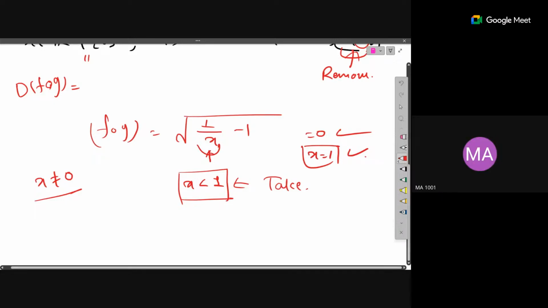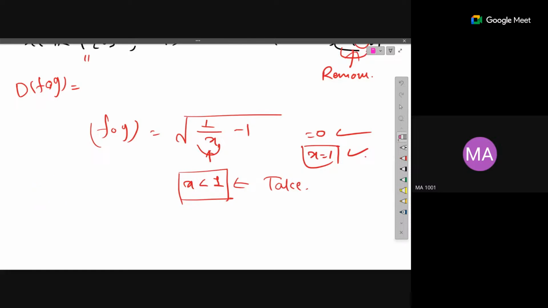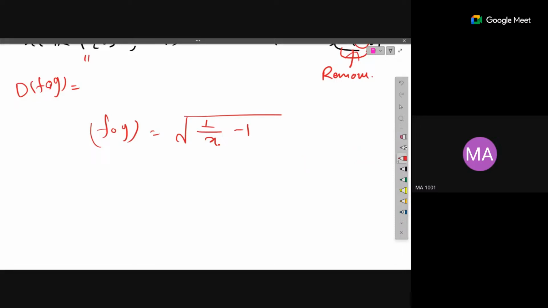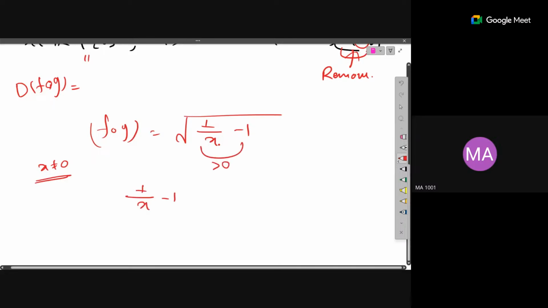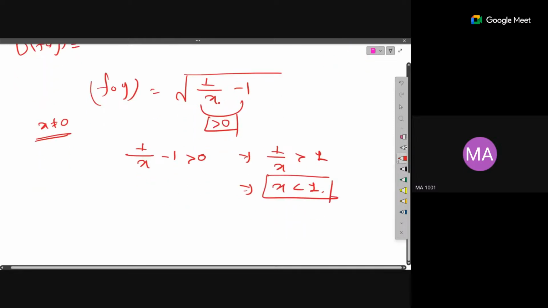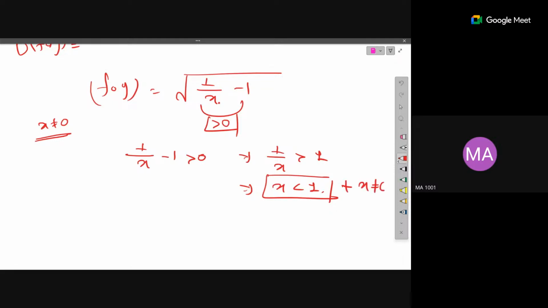Okay, so let's check this once again. This is our function f composition g. Initially, obviously x should not be equal to 0. And the next thing is we want this bracket to be strictly greater than 0, that is 1 by x minus 1 should be strictly greater than 0. That means 1 by x should be strictly greater than 1, and that means x should be strictly less than 1. So the values of x should be strictly less than 1. That's the only thing we have, plus the condition that x is not equal to 0.